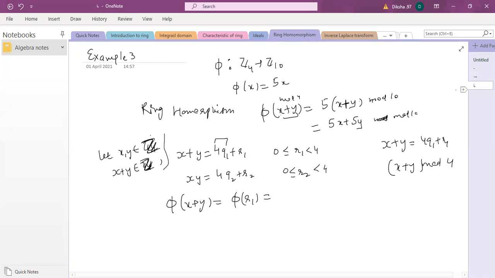We can also have an explanation like that. If x plus y belongs to Z4, then x plus y is just some number lying between 0 and 4, right? Because in Z4 we know which elements there are: the integers 0, 1, 2, 3. So it's one and the same thing. You start with x plus y belongs to Z4 and say it's equivalent to a number lying between 0 and 4. And you could instead write it generally first, then take mod 4, and then the remainder is left. It's one and the same thing.